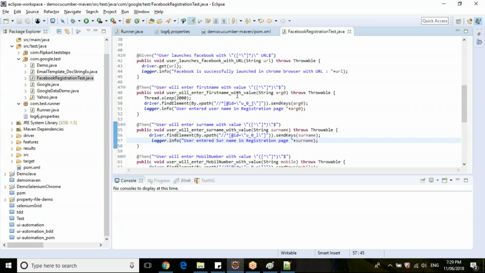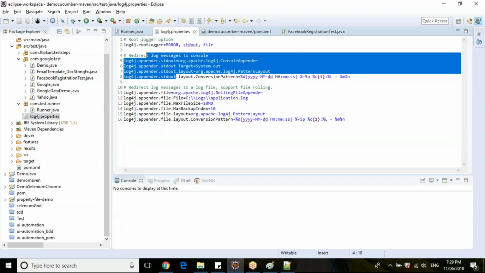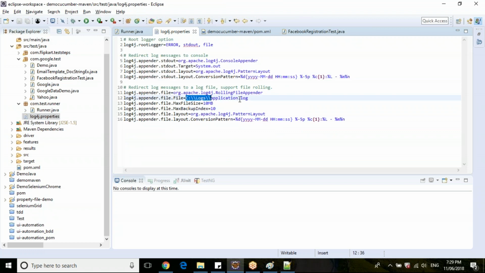Okay. Now let's execute this one, guys. Let's execute this and check how exactly the logs are printed in the console based on our configuration file, and whether in this particular location the application.log, or let's say for this application we are writing for Facebook, let's name it facebook_testing.log. Let's see whether this particular file is created or not. Clear?